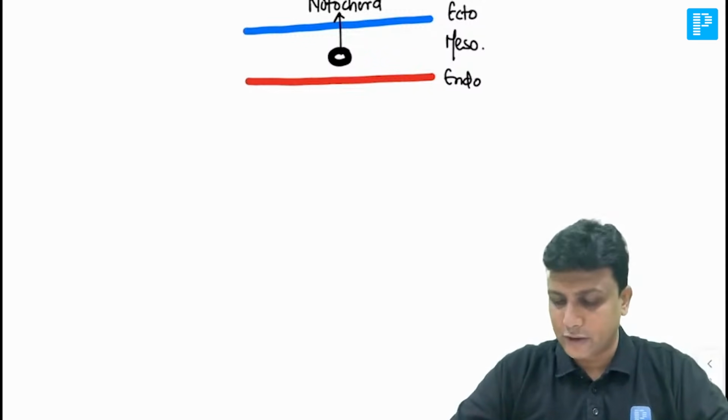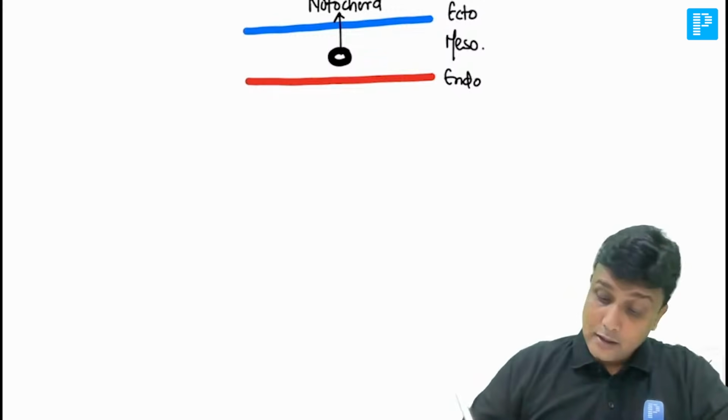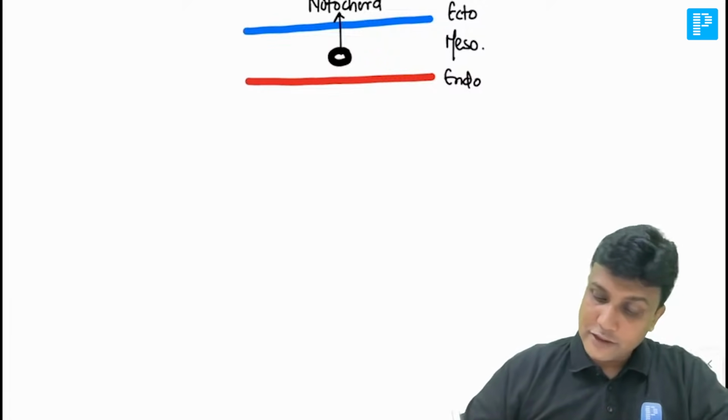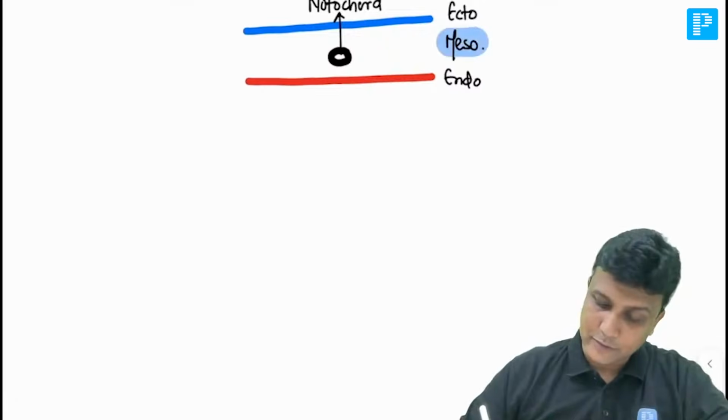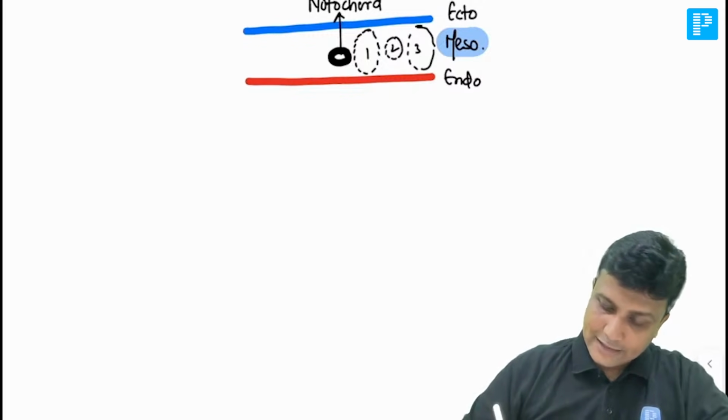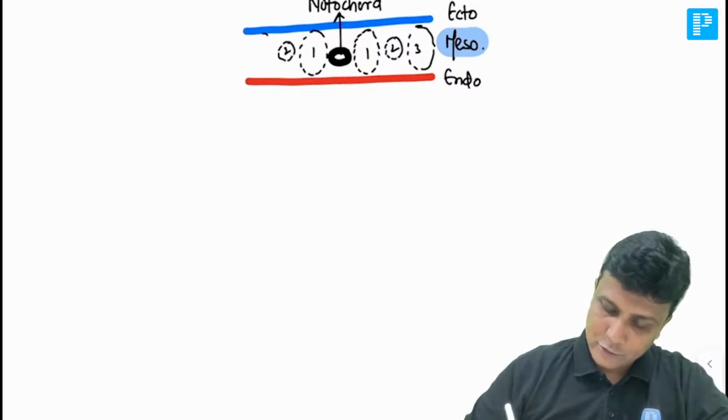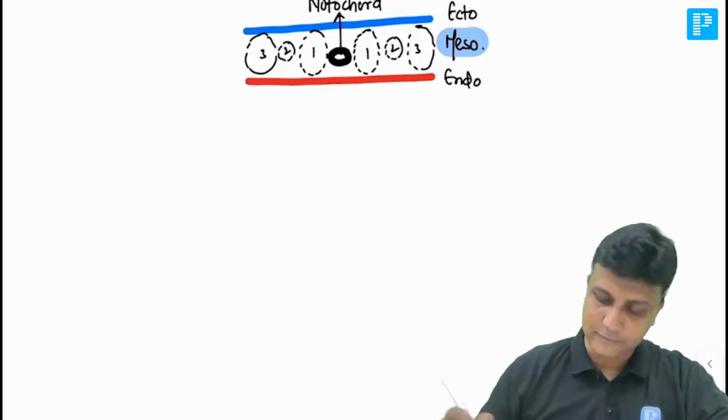Here, we are not drawing the neural tube till now. Now our main concentration is about the mesoderm here, my dear friends. What is going to happen to this mesoderm? It is again divided into three parts here. This is number one here, number two here, and suppose this is number three here. And the same thing will happen on the other side also. Number one here, number two here, and number three here.